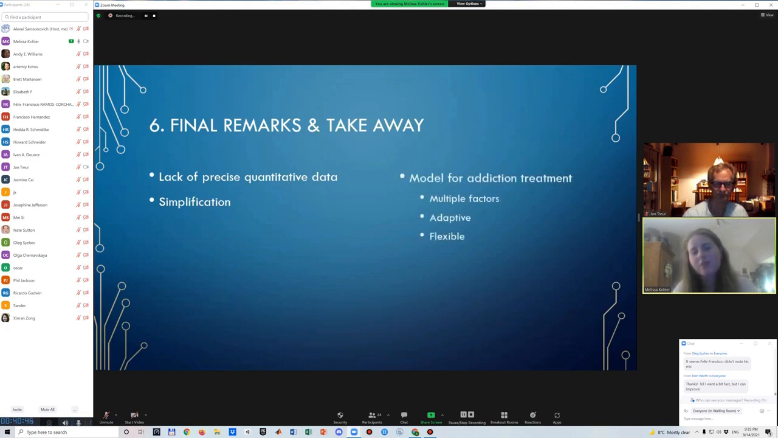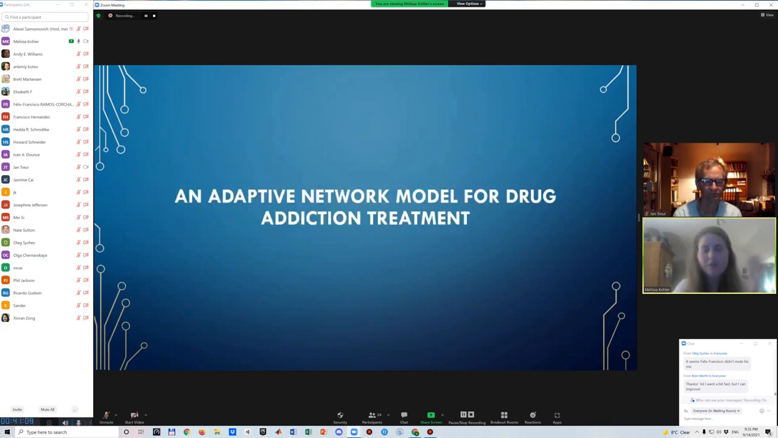And in that sense, we believe that we were successful in providing a model for addiction treatment that is valuable because it incorporates multiple factors. It really builds on adaptivity, on the key role that learning plays in treating addiction. And it is also flexible, so it can be adapted to different types of treatments, to different types of addictions, and even individual cases. So with that having been said, I come back to where we started off. We hope to have provided more insight with this presentation into the model that we introduced in our paper, which is an adaptive network model for drug addiction treatment. And if there are any questions, we will of course be very happy to answer them.